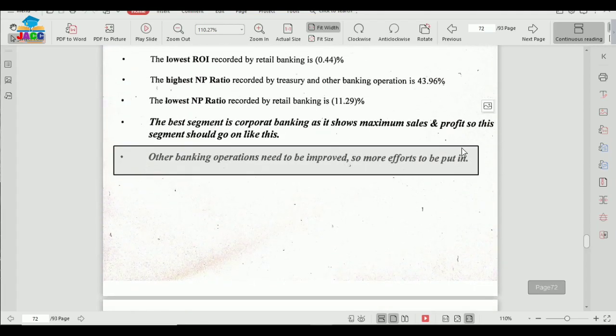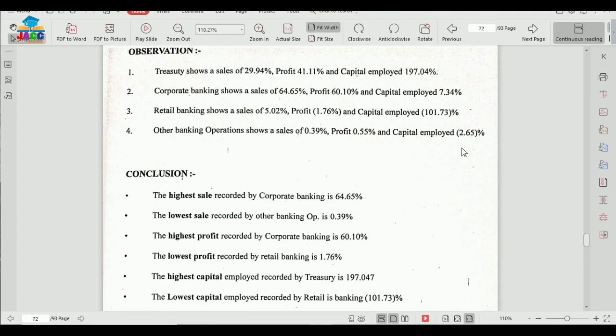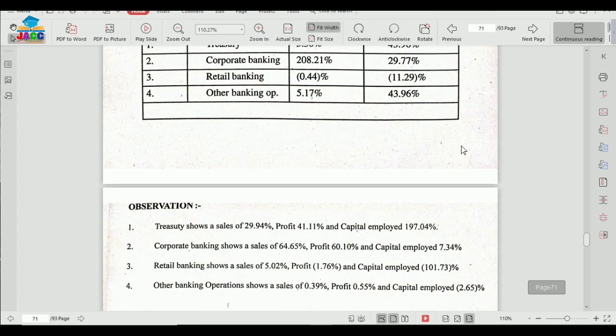We need to understand that for doing segment reporting, the data must be from the corporate sector, and the corporate sector publishes the data quarterly. So this data may be downloaded from the company's website or from nseindia.com or any financial site like this. And every child must get a different company from others. For this purpose, I am giving a list of all the companies from A to Z in the description box.